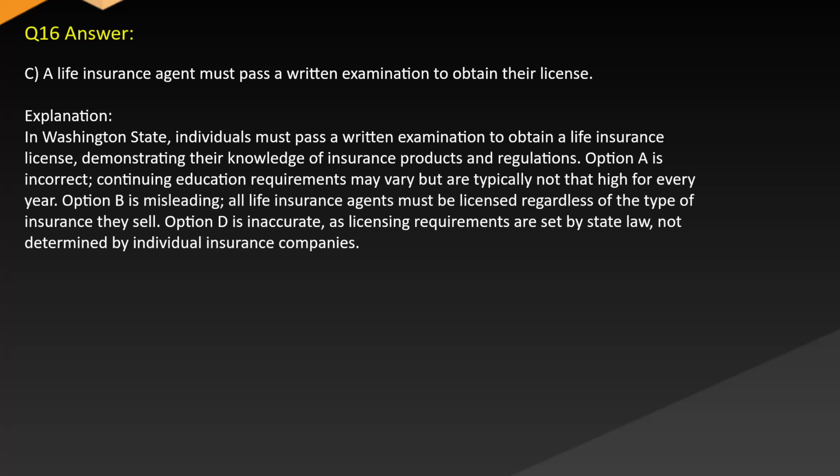Answer: C. The life insurance agent must pass a written examination to obtain their license. Explanation: in Washington state, individuals must pass a written examination to obtain a life insurance license, demonstrating their knowledge of insurance products and regulations. Option A is incorrect. Continuing education requirements may vary, but are typically not that high for every year. Option B is misleading. All life insurance agents must be licensed regardless of the type of insurance they sell. Option D is inaccurate, as licensing requirements are set by state law, not determined by individual insurance companies.